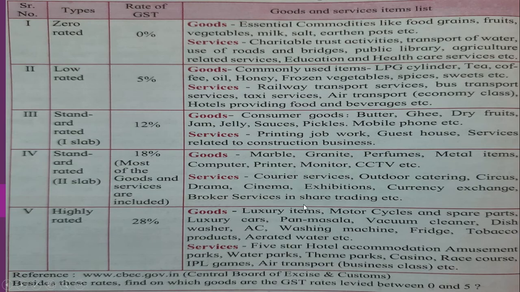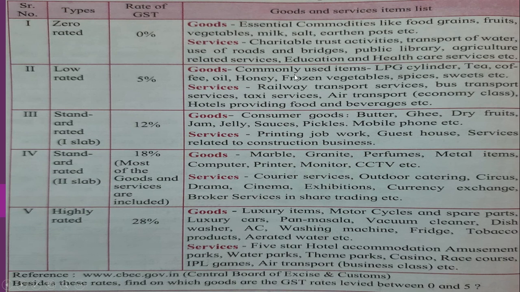So the next is, here they have given you the list of various items that come under 0%, 5%, 12%, 18% and 28%. In 0% you will see all the basic things, right? Essential commodities like food grains, fruits, vegetables, milk. There are so many very poor people that also live in the country, right? These are the very basic needs. So everybody should be able to fulfill these needs. It should not be difficult for common people. That's why they are kept at 0%, so that the basic needs of everybody are fulfilled.